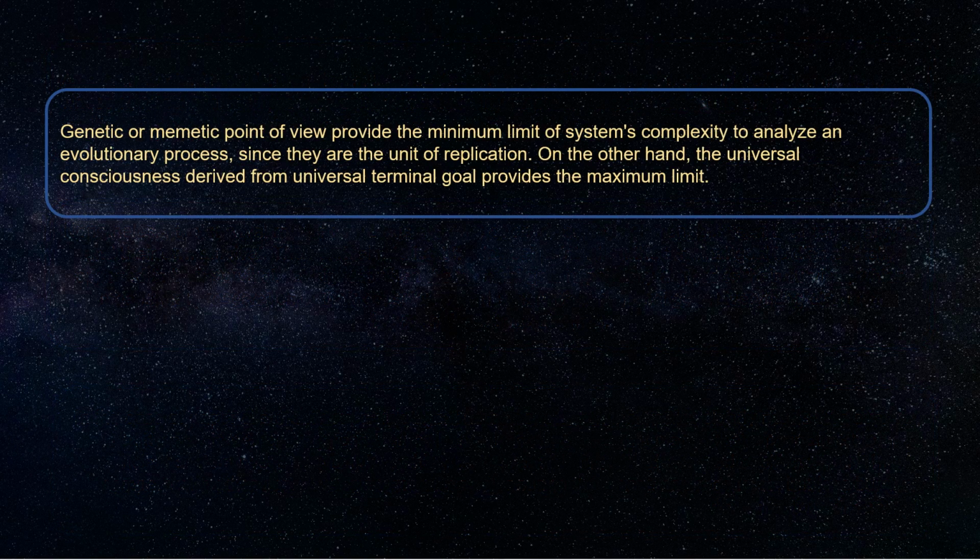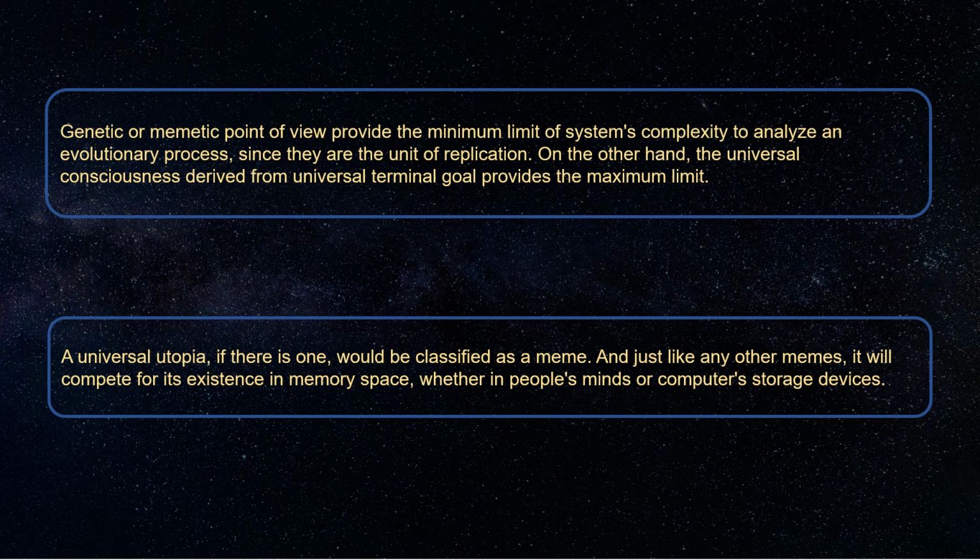Genetic or memetic point of view provide the minimum limit of systems complexity to analyze evolutionary process. On the other hand, the universal consciousness derived from universal terminal goal provides the maximum limit. A universal utopia, if there is one, would be classified as a meme. And just like any other memes, it will compete for its existence in memory space, whether in people's minds or computers' storage devices.